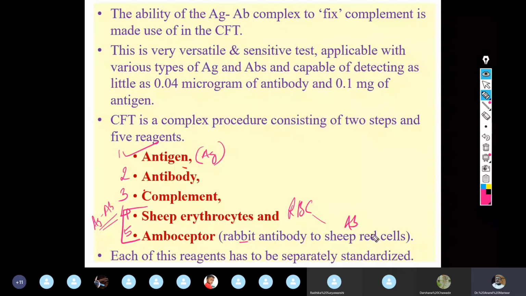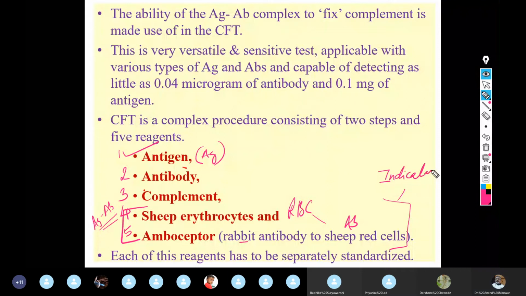Therefore in this particular test, this complex of sheep erythrocytes with the rabbit antibody towards sheep erythrocyte is called the indicator system, or many times it is also referred to as the hemolytic system.